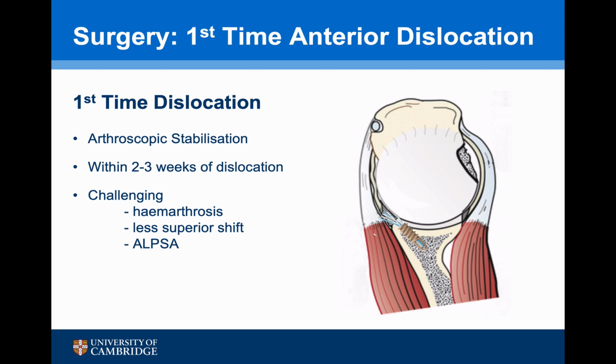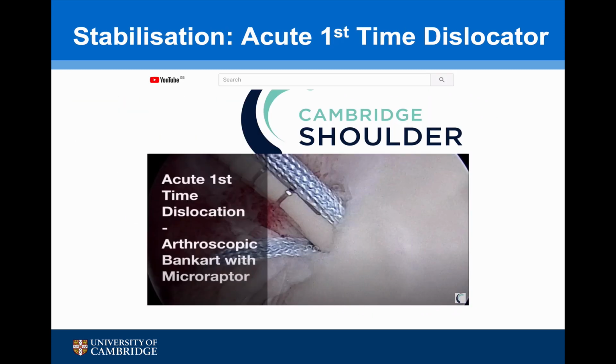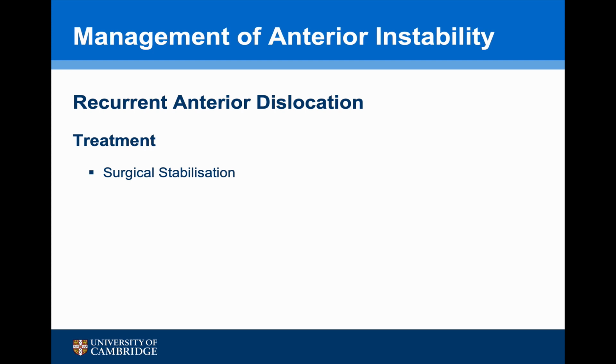The surgery is more challenging than a standard stabilisation, as there is often hemarthrosis. It requires less superior shift, but patients often have an ALPSA lesion. If you'd like to know more about stabilisations and acute first-time dislocators, go to my talk on Cambridge Shoulder. For patients who are recurrent anterior dislocators, the only treatment that's likely to stabilise their shoulder will be a surgical stabilisation.